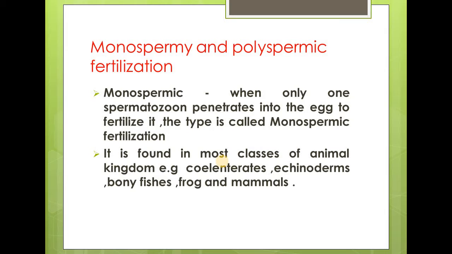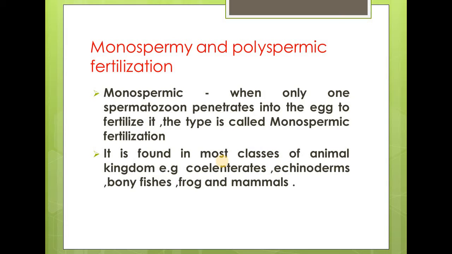Coming to monospermic and polyspermic fertilization, in the organism the following types of fertilization occur. One is monospermic fertilization, another is polyspermic fertilization. When only one spermatozoon penetrates into the egg to fertilize it, the type is called monospermic fertilization.